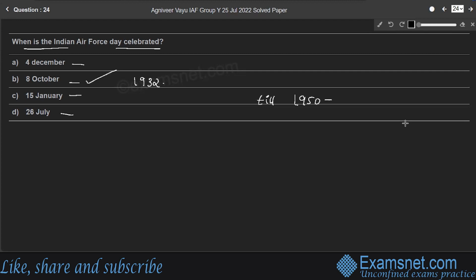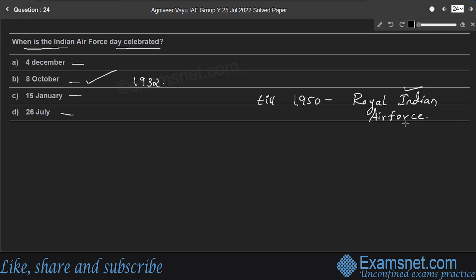After that, the prefix Royal was removed, so only Indian Air Force was kept. Since October 8, 1932, the day is celebrated every year as Air Force Day.